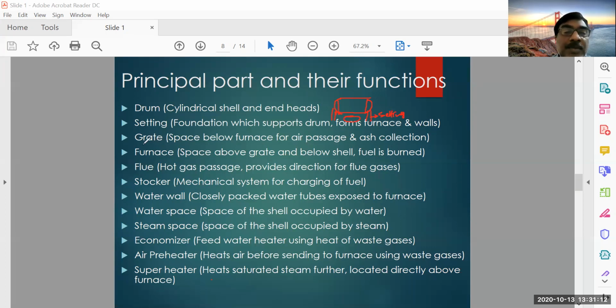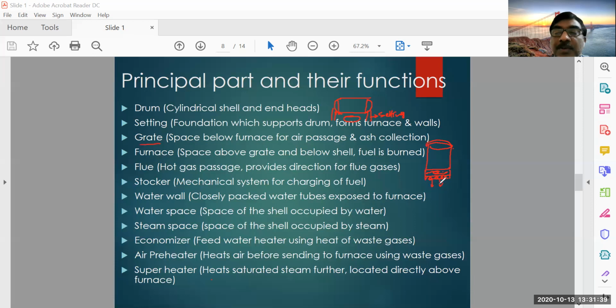Grate means it is located below the furnace. Suppose this is the boiler. So here you have the grate and here the burning is taking place. So the grate is below the furnace, and what is the function of the grate?